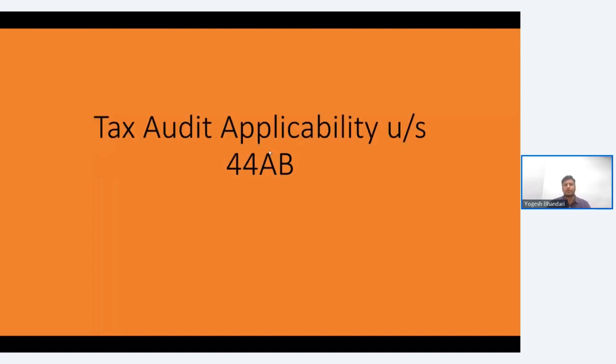Now let's jump into tax audit applicability under section 44AB. 44AB says that if the turnover of a particular business exceeds 1 crore, then tax audit is applicable.